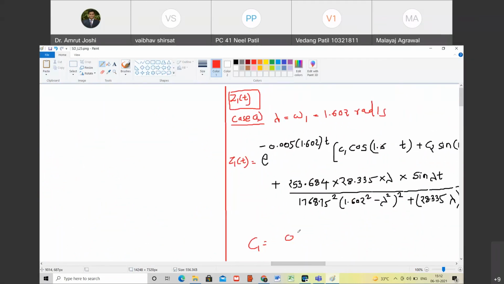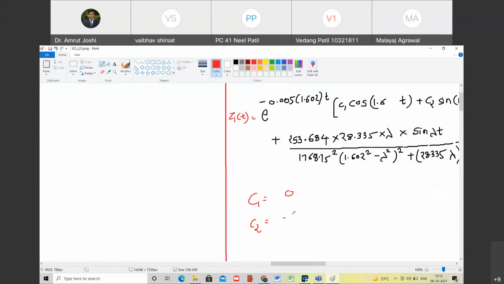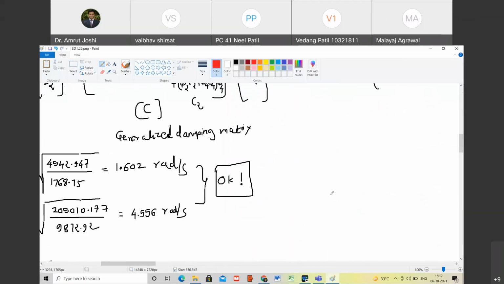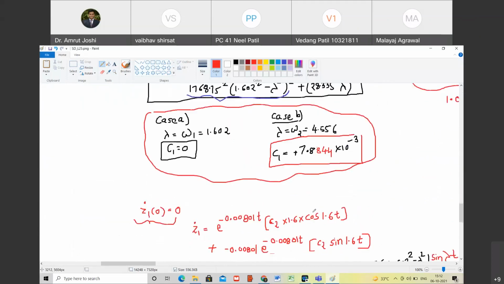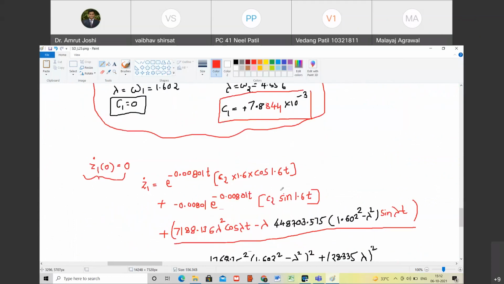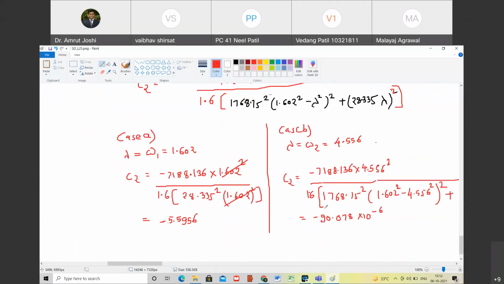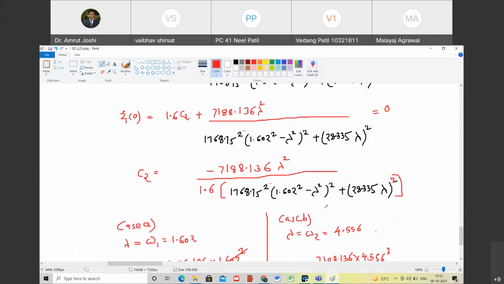C1 was 0 and this was minus 5.5956. Happy? Yes. Then for case B, C1 was 7.884 into 10 raised to minus 3.